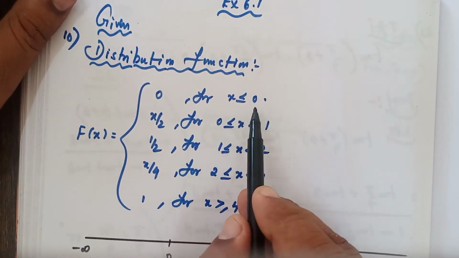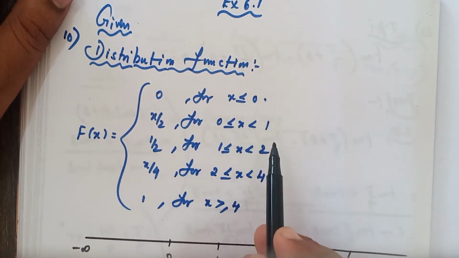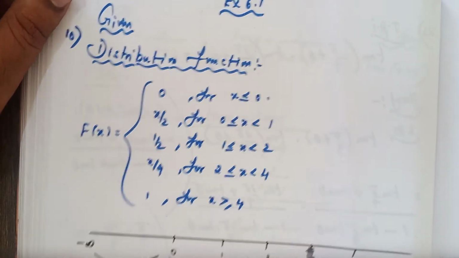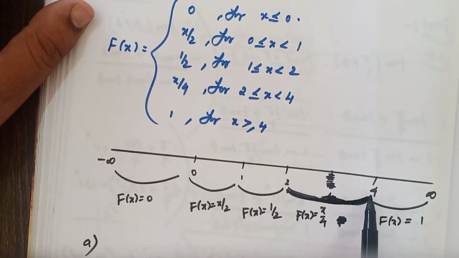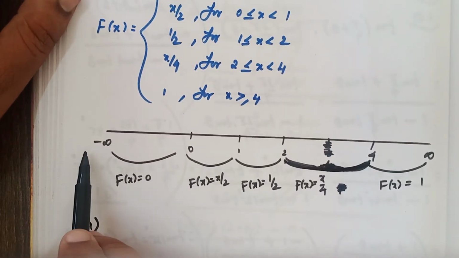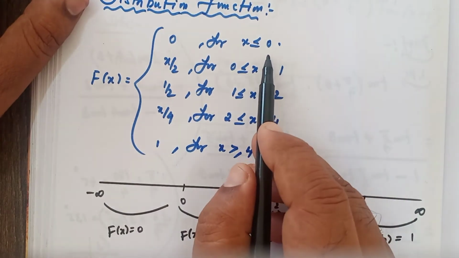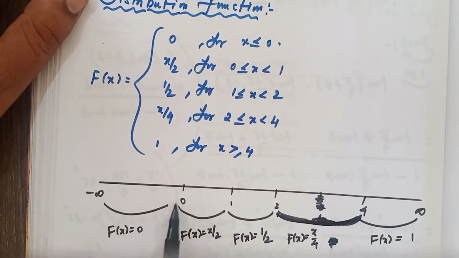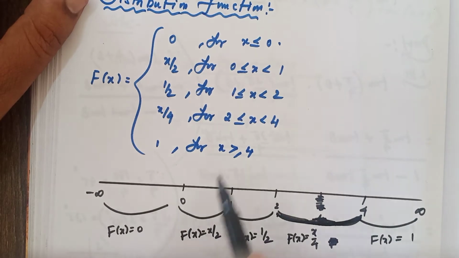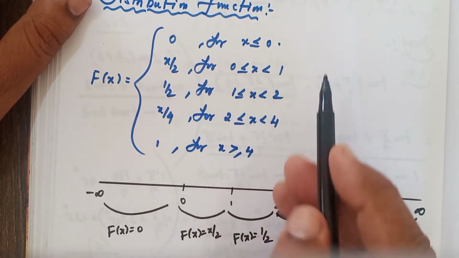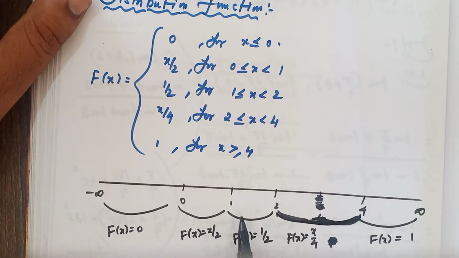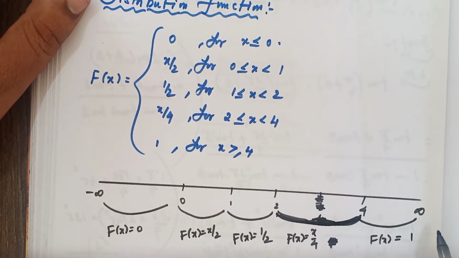Only look at that. Here we have 0, 1, 2 and 4. Now the starting one is minus infinity, the ending one is plus infinity. Here less than or equal to 0 is given, which means minus infinity to 0. And then 0 to 1, 1 to 2, 2 to 4, finally 4 to infinity.